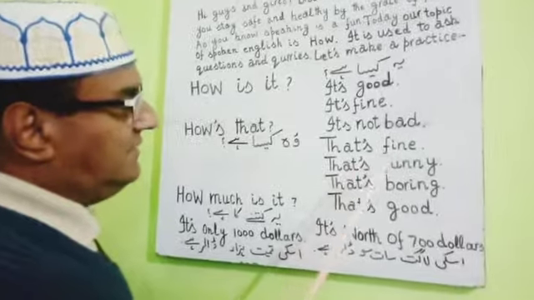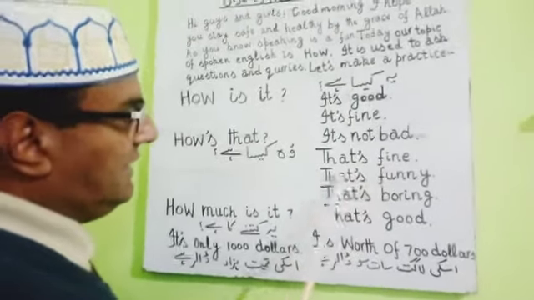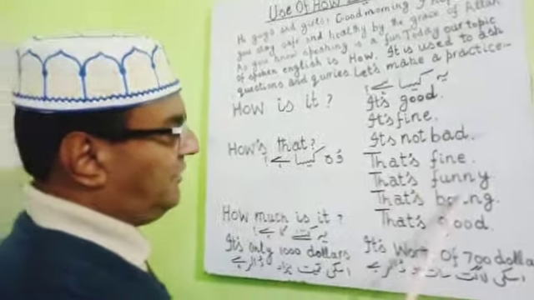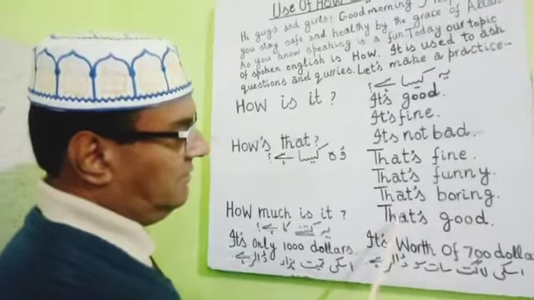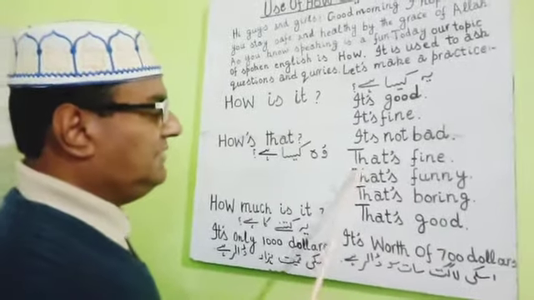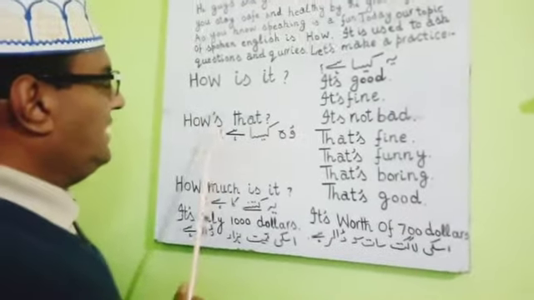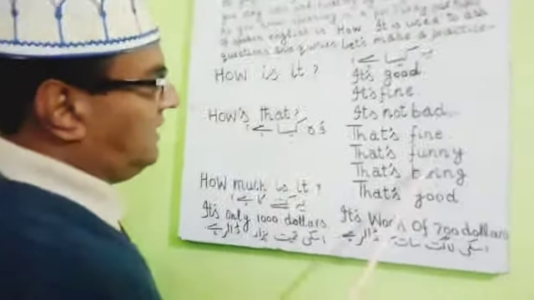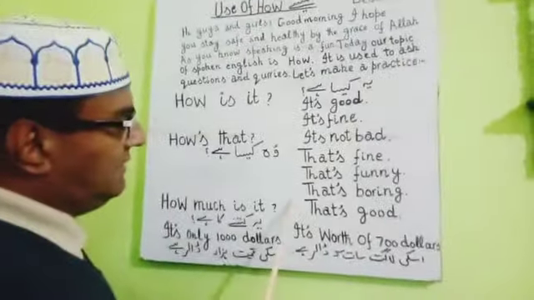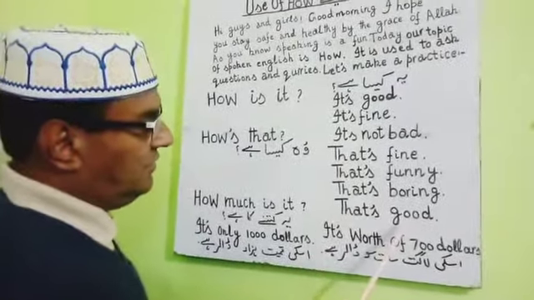Say once again: that's fine, that's funny, that's boring, that's good. How's that? That's fine, that's funny, that's boring, that's good.